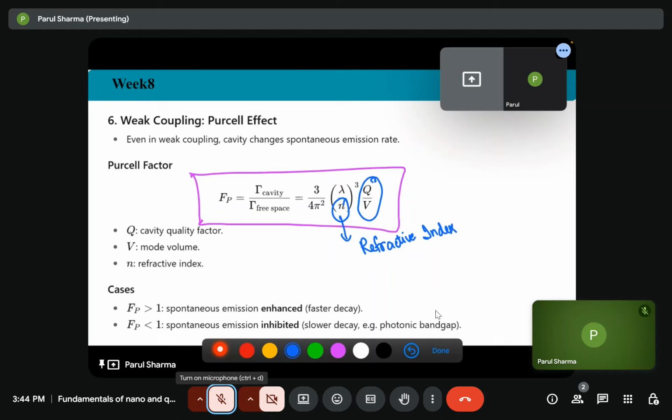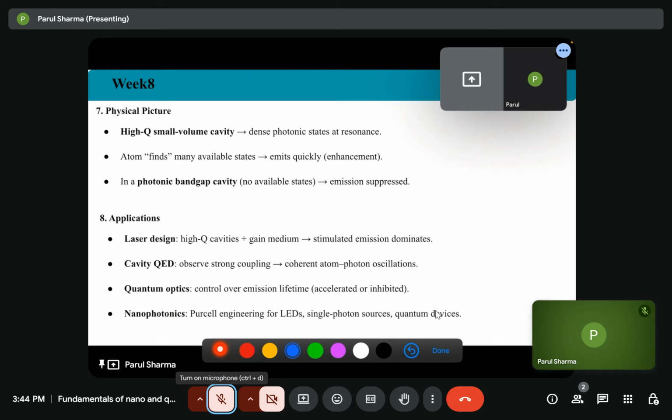So if Fp is greater than 1, we are getting enhanced spontaneous emission, that is fast decay. And if Fp is lesser than 1, that is inhibited spontaneous emission, and we will get slower decay. In that case we get the photonic band gaps.